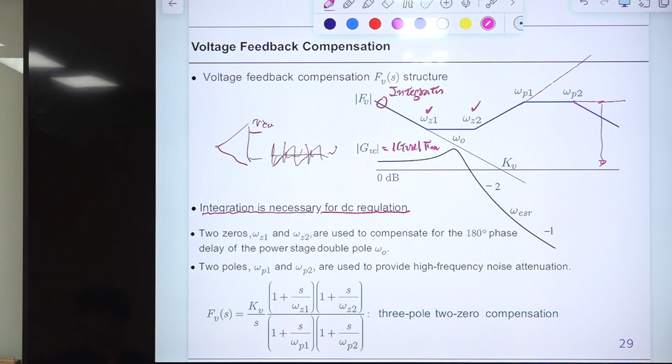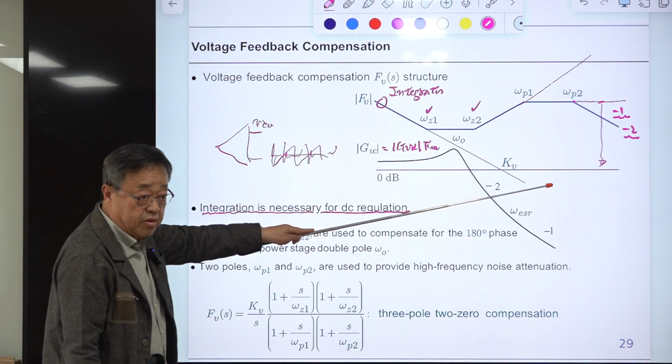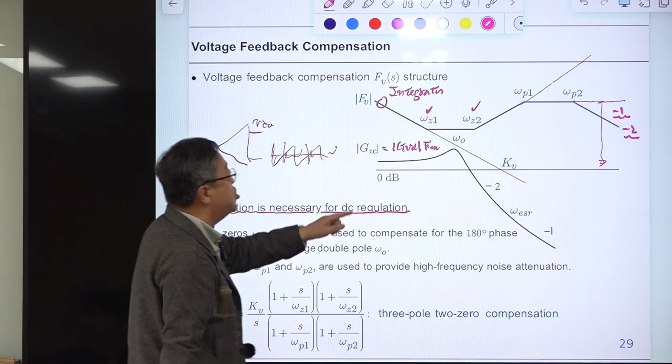Okay, -1 or -2. Okay, but -1 is okay. -2, there is another problem associated with the stability of this converter. So this final structure of this one. Okay, from this it is obvious.